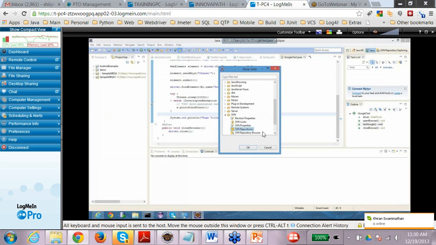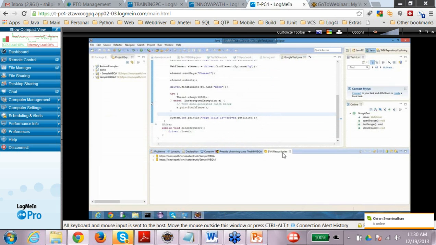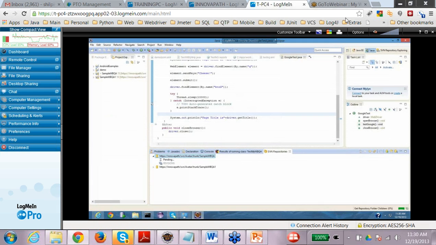Then you can say SVN Repositories. So you will see this SVN repository. And here you need to open the option to check out a certain repository. Just give me a second.